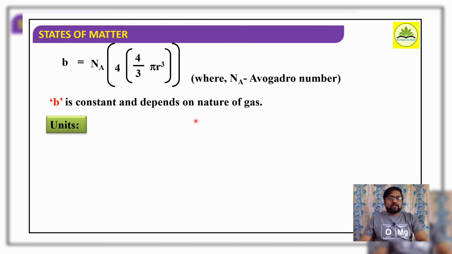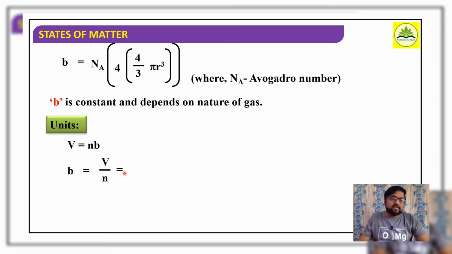Well, now if I consider the unit for b, b is the excluded volume, right? For n number of molecules, V is equal to Nb, which we have considered, or b is equal to V by N. We are just rearranging it. What is V? Volume, expressed in liters, dm cube, meter cube.